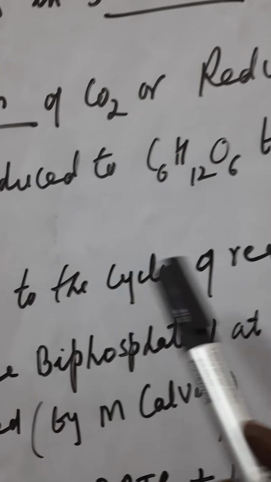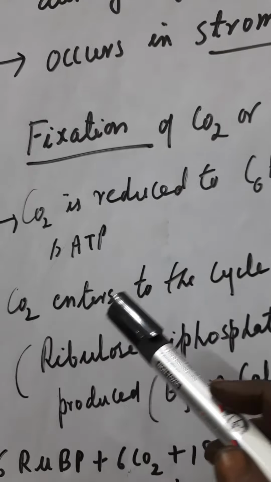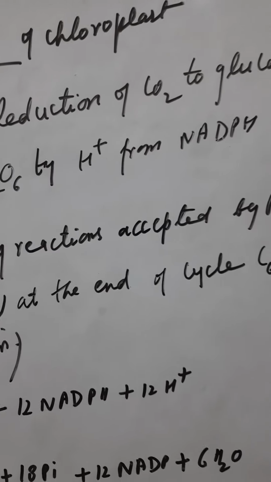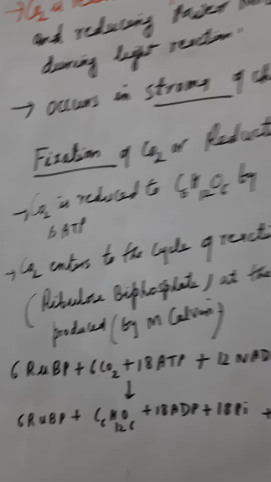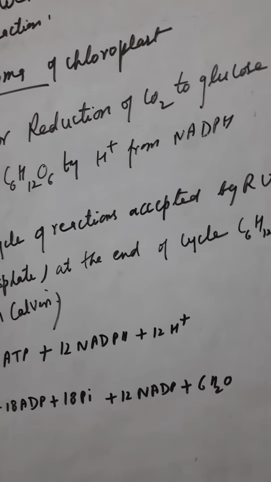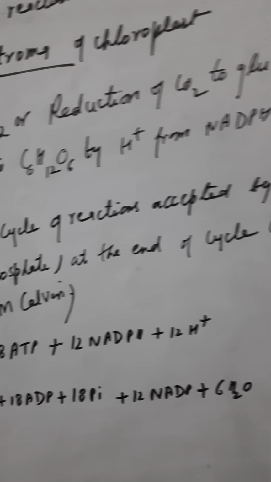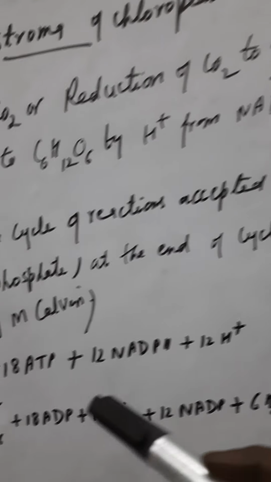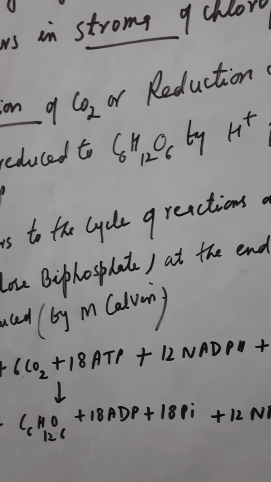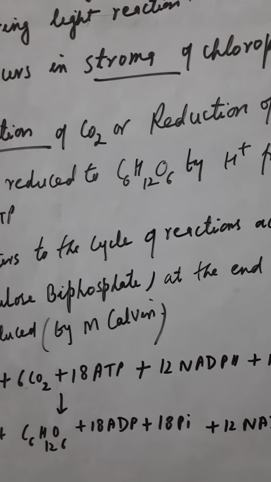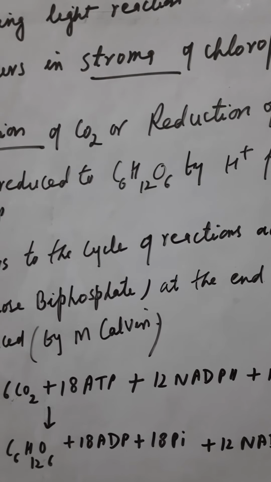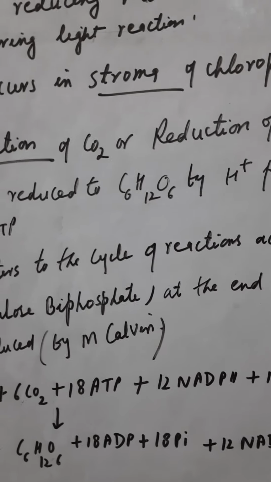Now here you can say that carbon dioxide enters the cycle of reactions, accepted by RuBP, that is ribulose bisphosphate. At the end of the cycle, C6H12O6 is produced. M. Calvin is the scientist who gave the cyclic representation of the dark reaction of photosynthesis, in which carbon dioxide is reduced to glucose.